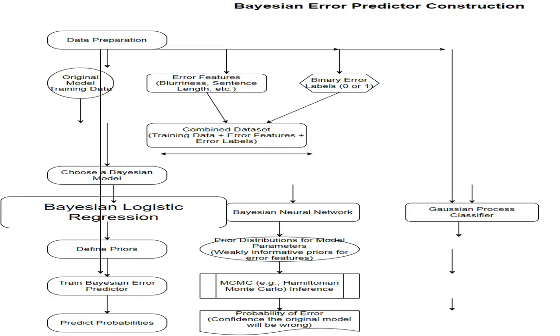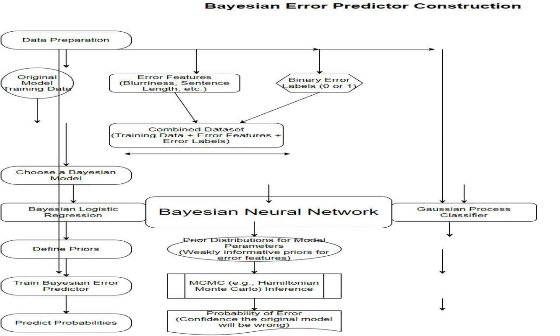Bayesian logistic regression is a probabilistic model suitable for binary classification problems, which outputs the probability of an error given some input features. The model incorporates prior beliefs about the parameters through prior distributions. A Bayesian neural network extends the traditional neural network by placing probability distributions over the network's weights. This allows for the estimation of uncertainty, which is valuable in assessing confidence in error predictions.